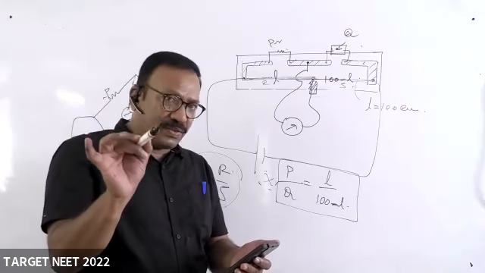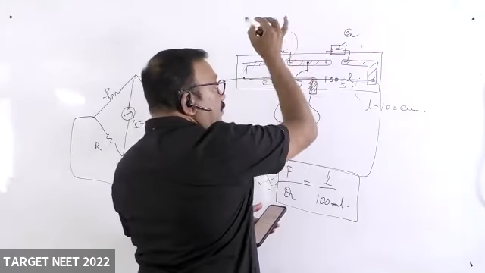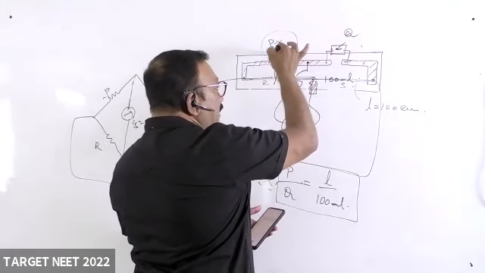A resistance wire connected in the left gap of the meter bridge. So a wire is being connected here.